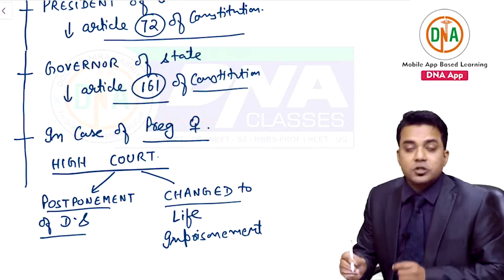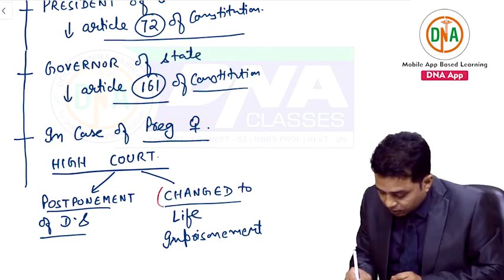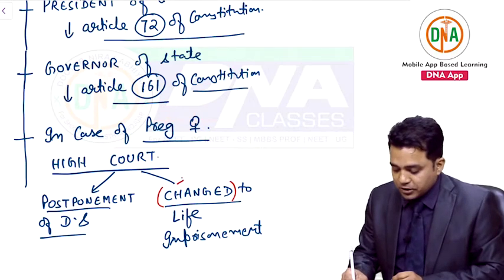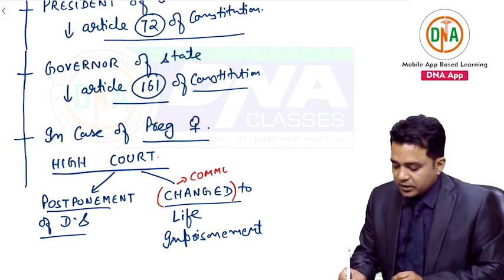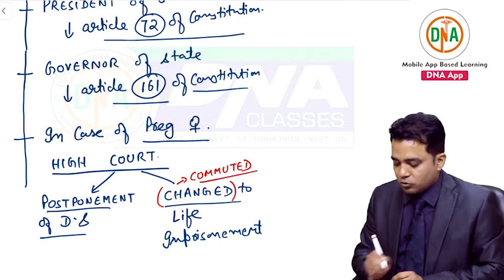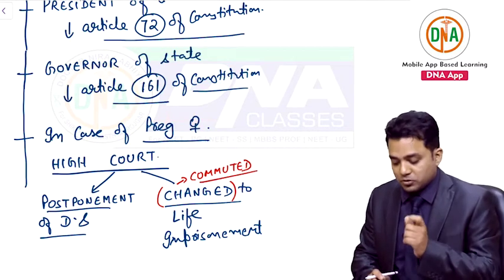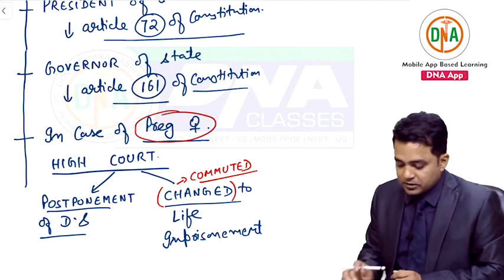The word used in law for changed is commuted. So, death sentence can be commuted to life imprisonment by high courts in case of pregnant females.